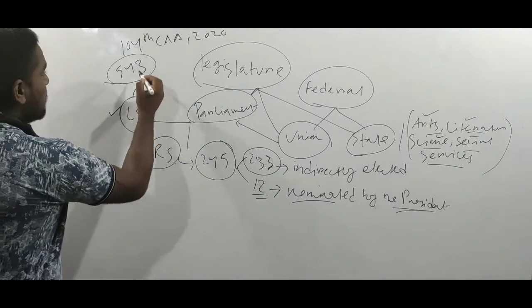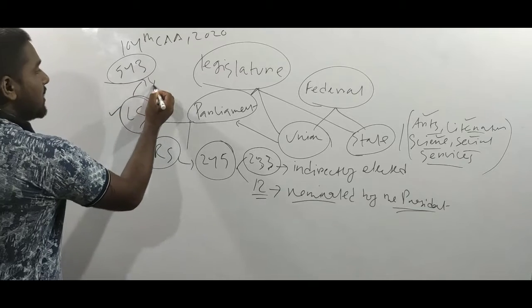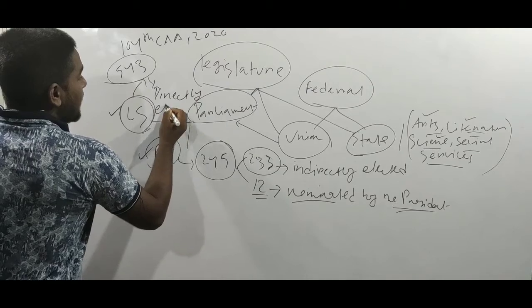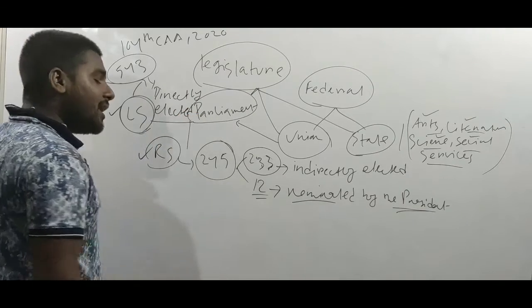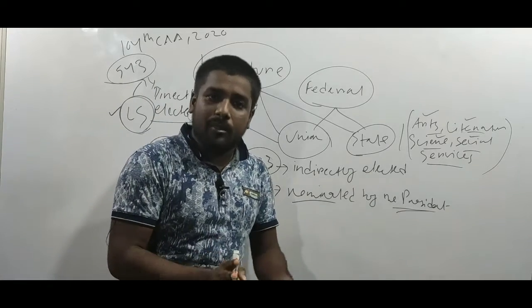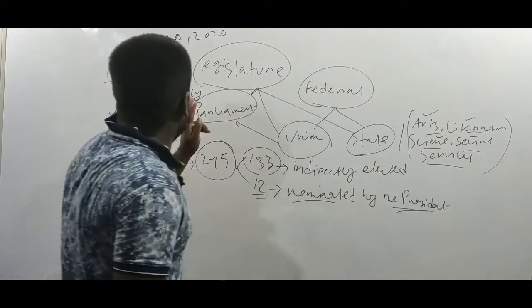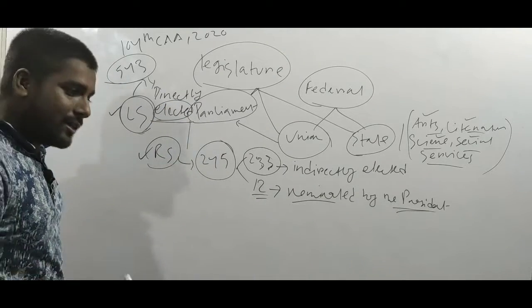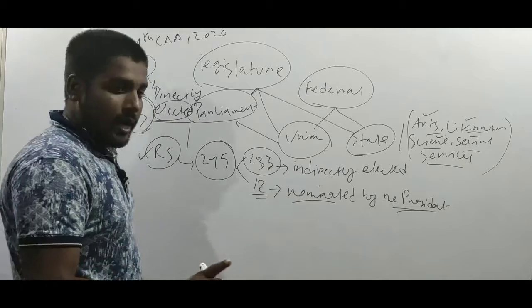And in Lok Sabha 543 members are directly elected. Mind it, they are directly elected. Earlier Lok Sabha was both an elected as well as a nominated body, but now Lok Sabha is only an elected body. That means all the members are elected by the people of India directly.